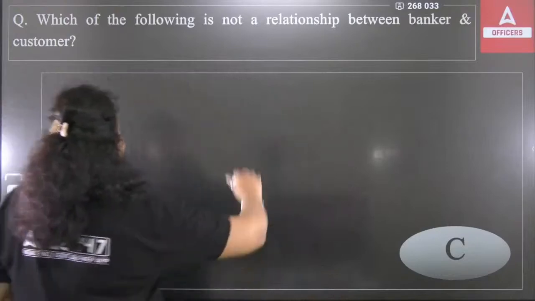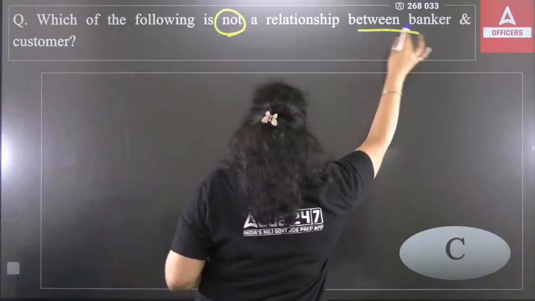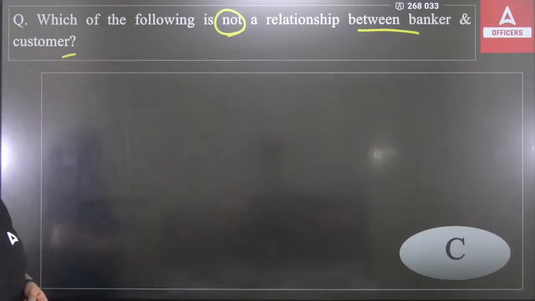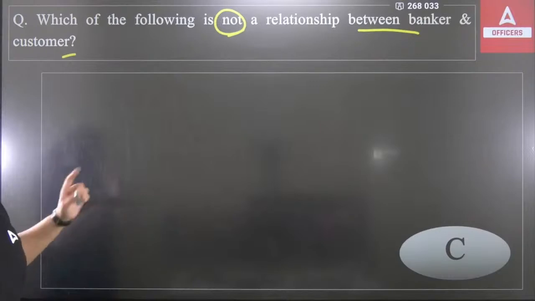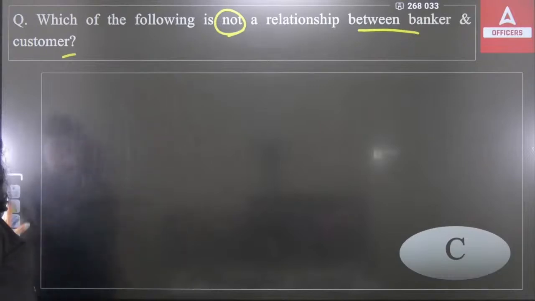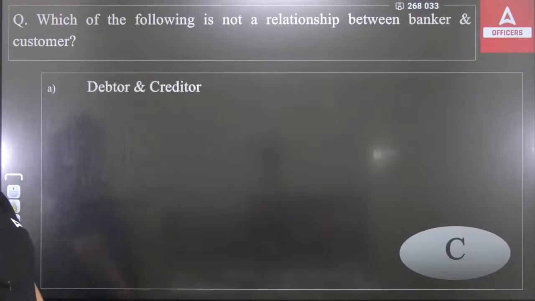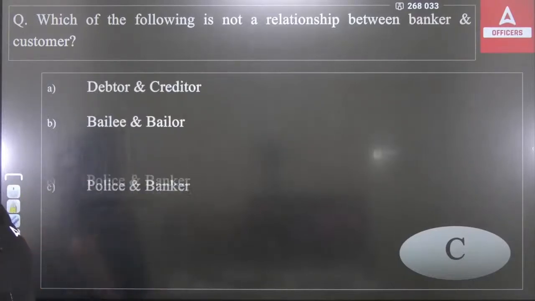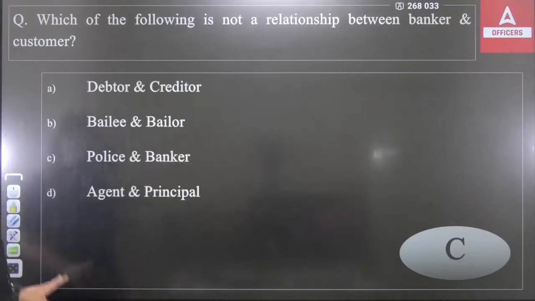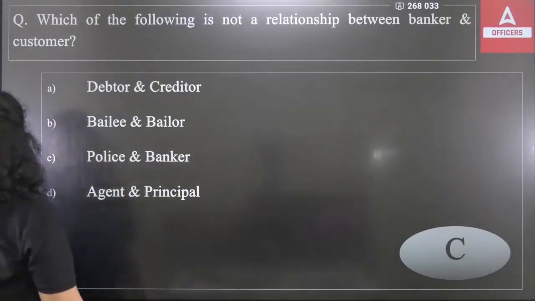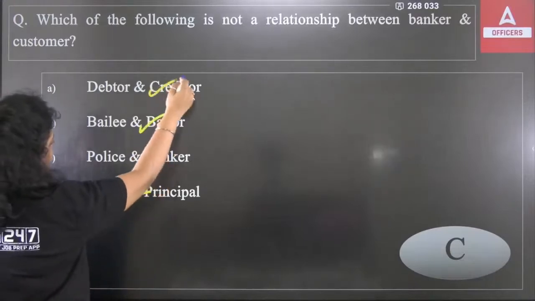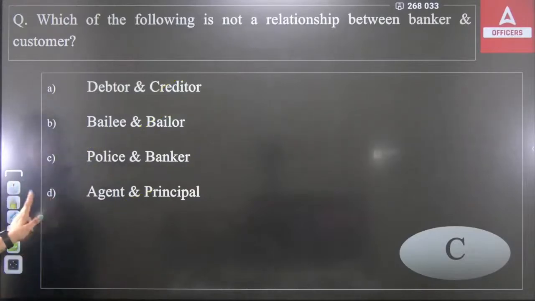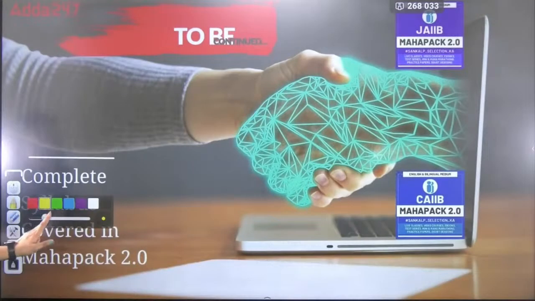Now, which of the following is not a relationship between a banker and a customer? First, debtor-creditor relationship is there between bank and customer. Then bailee-bailor relationship is also there. Then principal and banker, and then agent and principal. So all these are relationships between bank and customer, but not this. So the right answer will be option C. No such kind of relationship is there between a bank and a customer.